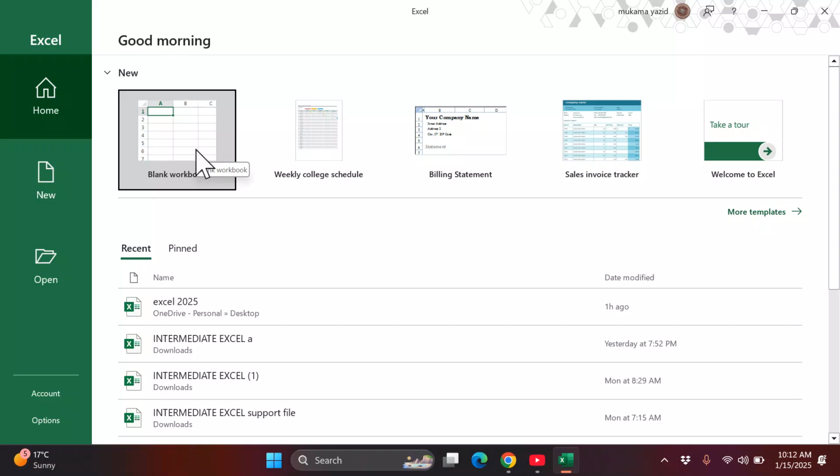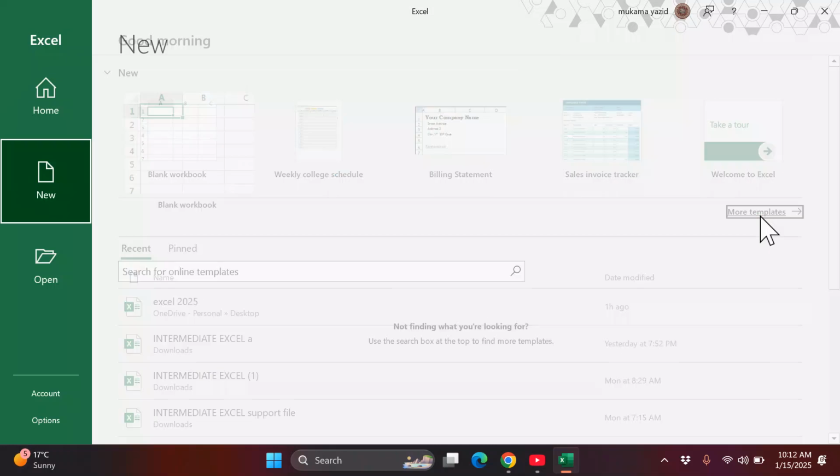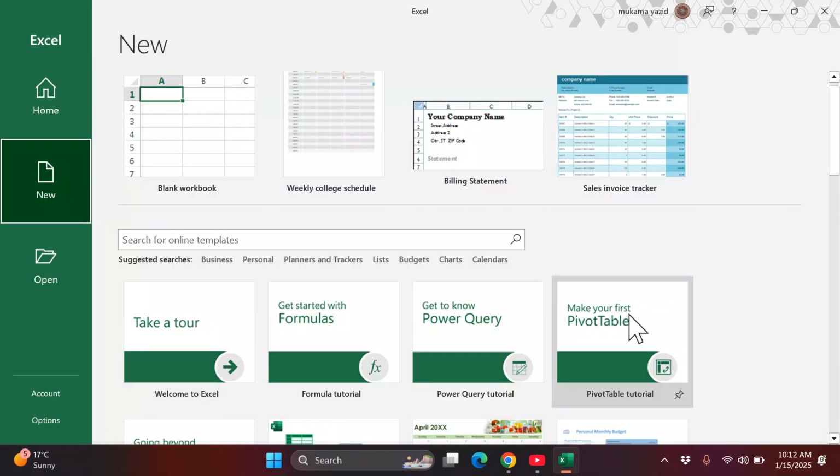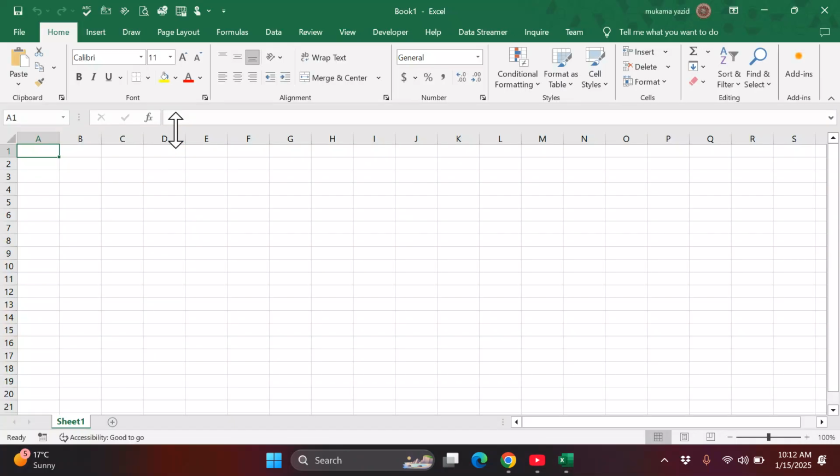For us, we want to begin from scratch. We don't need these templates. This link can lead to more templates. So more templates are here. But we want to start from scratch because we need to learn how to build our Excel. So we are going to open the blank workbook. When you open a blank workbook, it's like you are creating your first document.